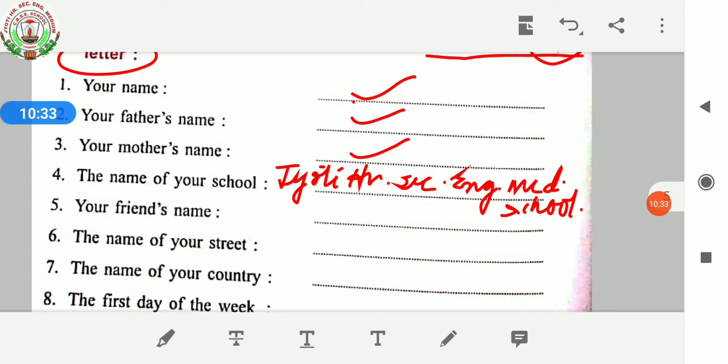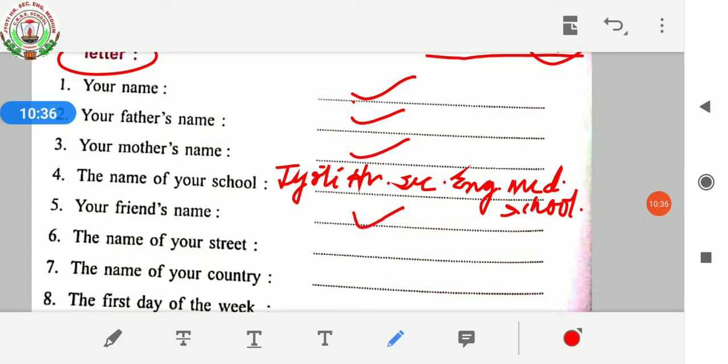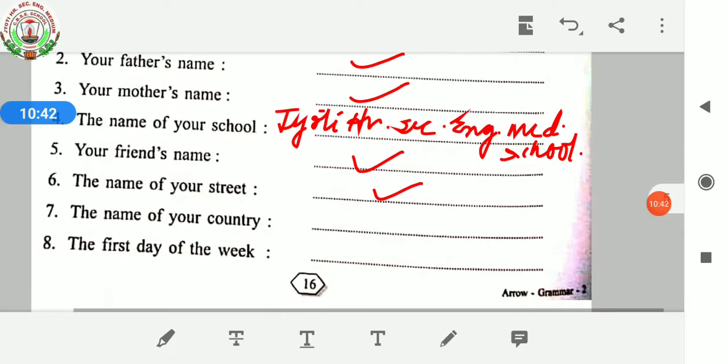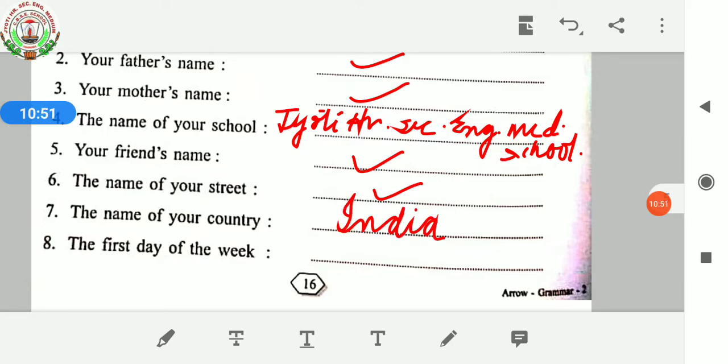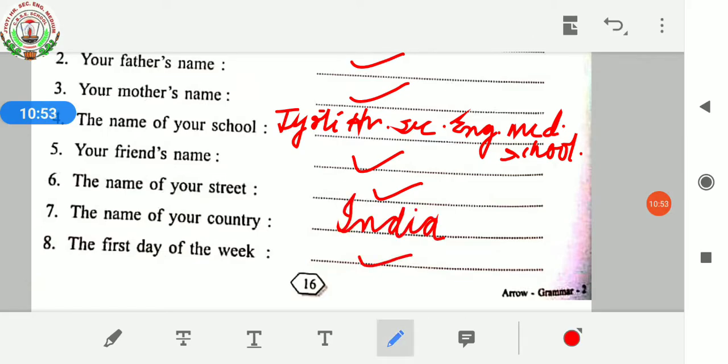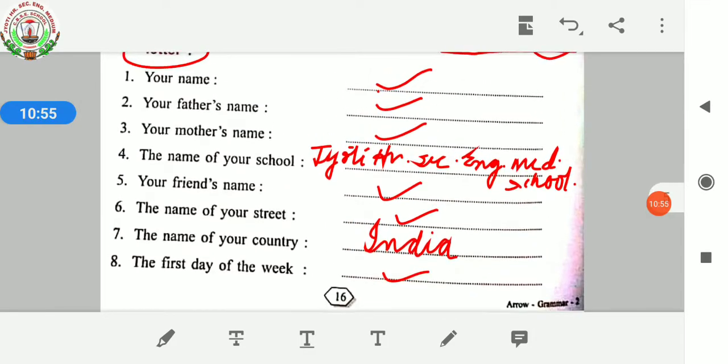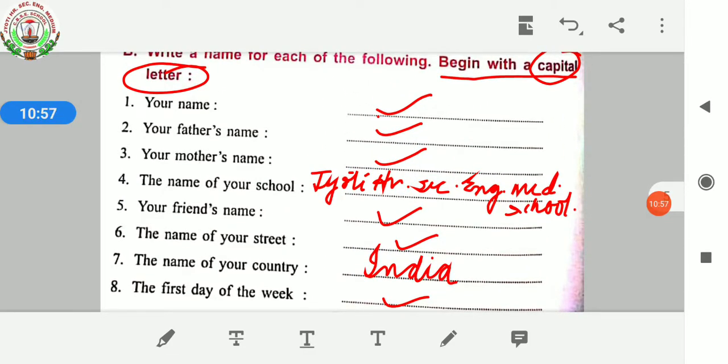Your friend's name, your best friend's name you have to write over here. The name of your street you have to write here. The name of your country. What is the name of your country? Yes, the name of our country is India. So you have to write here India. Then the first day of the week you have to write over here. Like this way you have to complete it. Okay, this you have to do only in your grammar book.